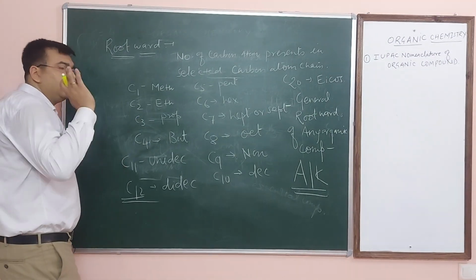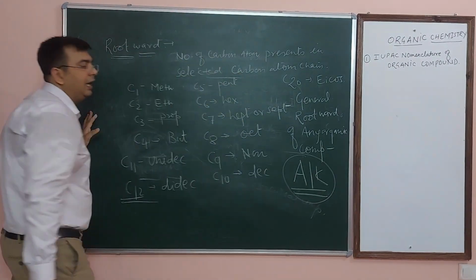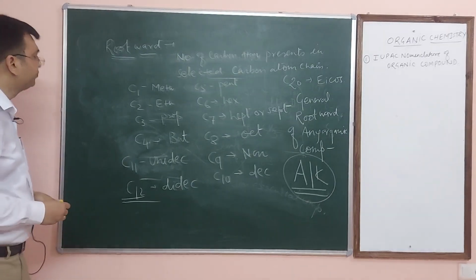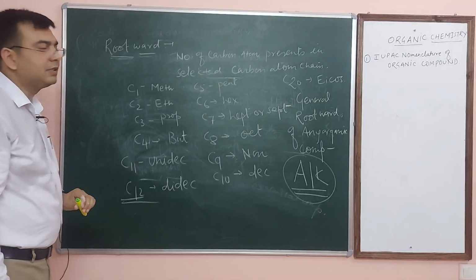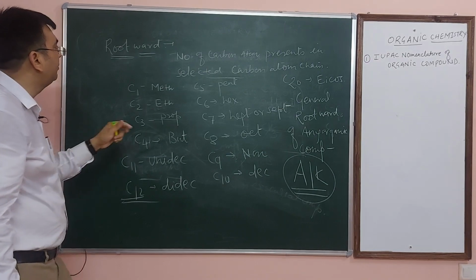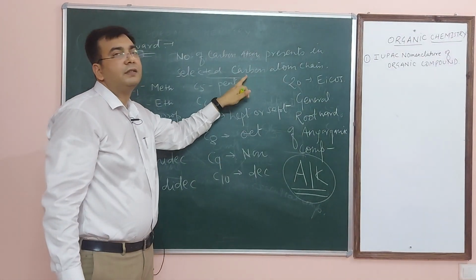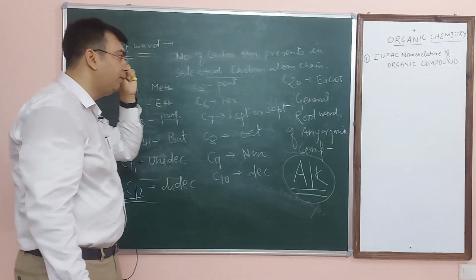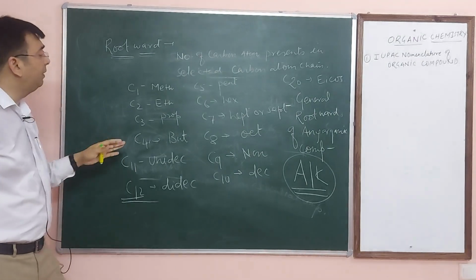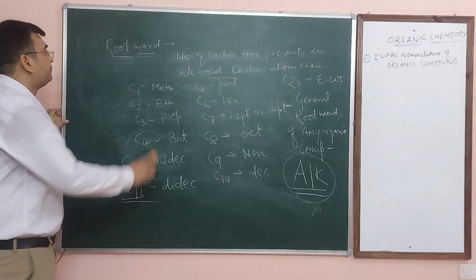So there is no need to learn the 1000 carbon atom, but the general root word of any organic compound is alkane. Clear? If saturated, then this is the root word. I hope everyone understands the meaning of root words. One more time: the number of carbon atoms present in the selected chain. Selected chain means according to IUPAC rule. I will explain the IUPAC rule also, but first I want to tell you what the meaning of root words is. Clear?